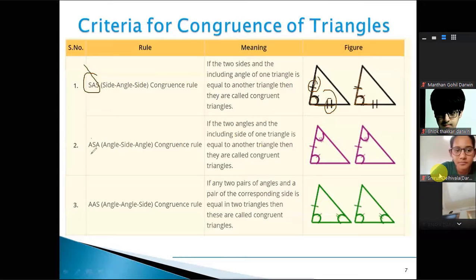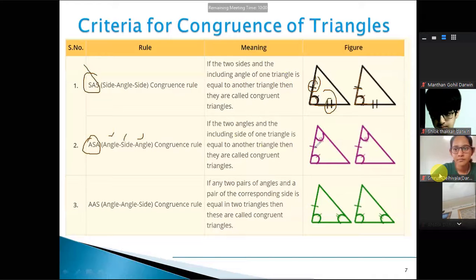We'll go to the second condition. It is ASA. So you'll take first an angle, then a side, and then the third an angle. That means two angles and the side included between them, or the side which is common between them. If I'm taking this one, your first angle is here, then your second angle, from both the triangles you can see.